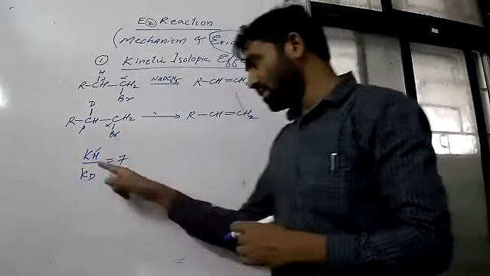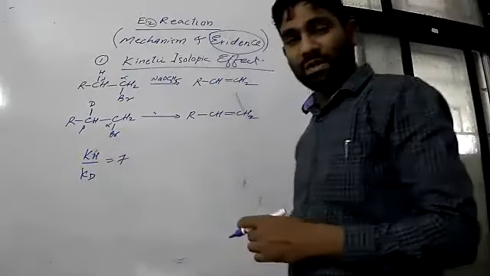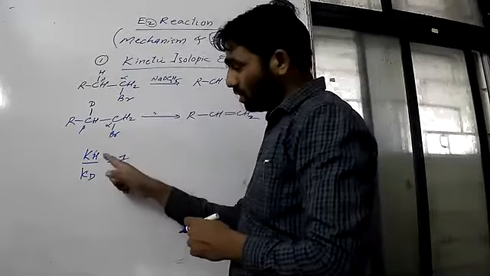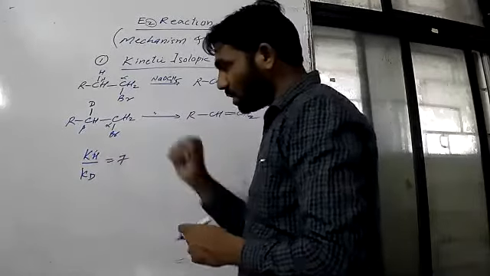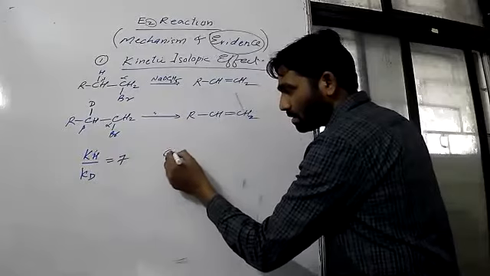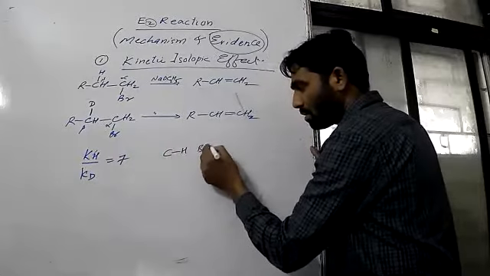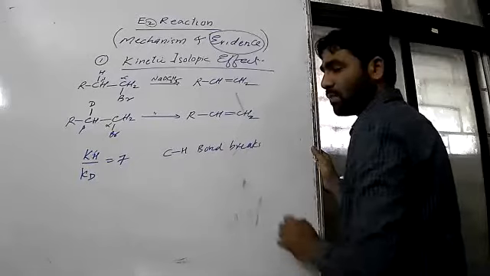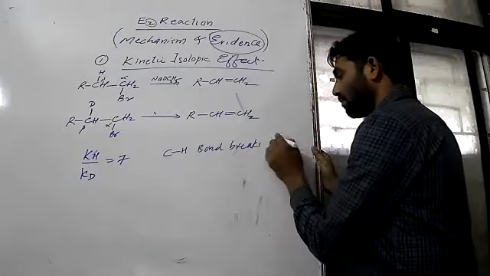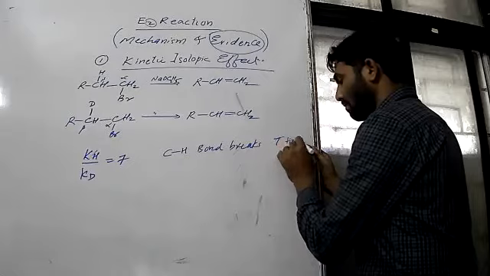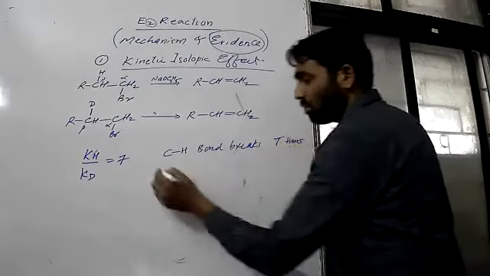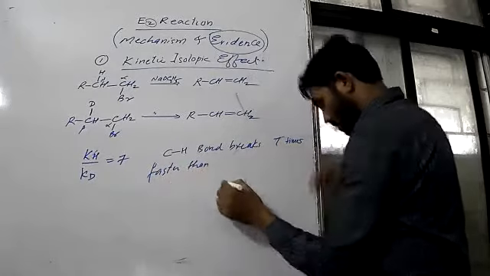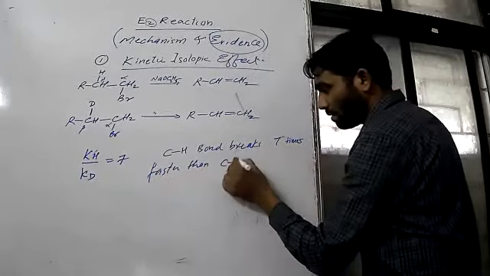What is the meaning of this ratio? This ratio indicates that the CH bond breaks 7 times faster than the CD bond.